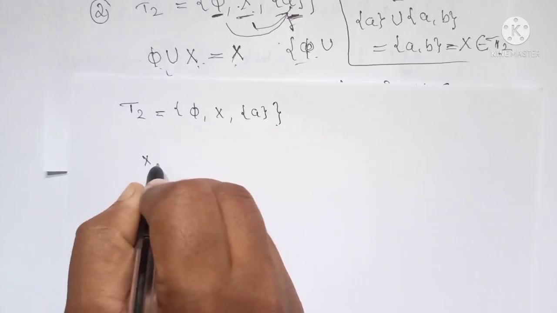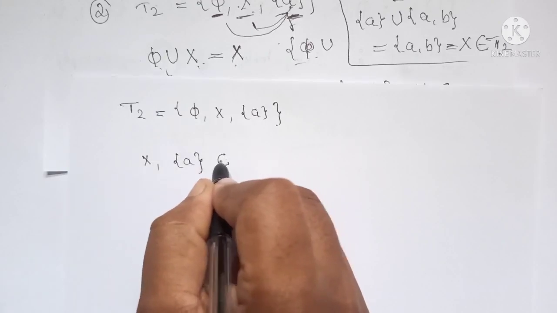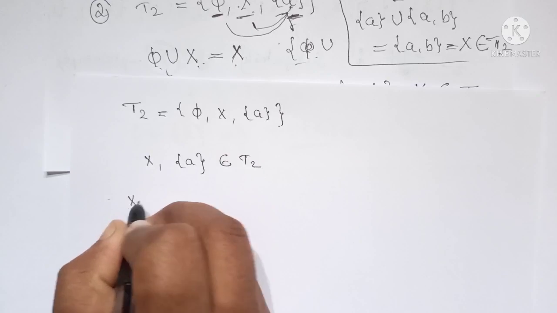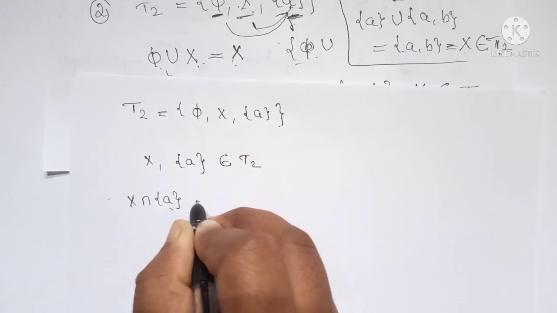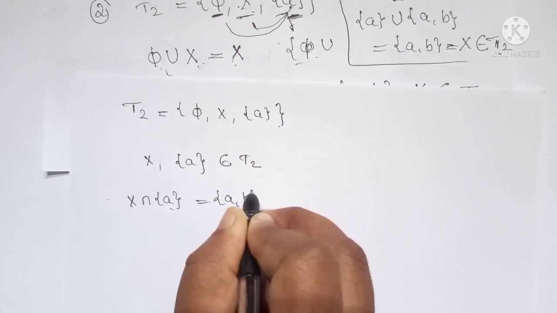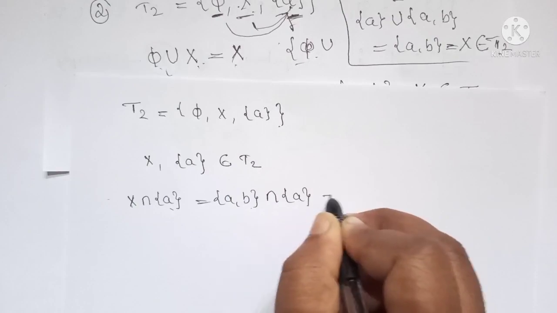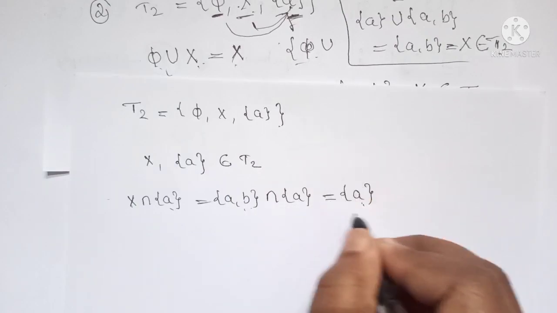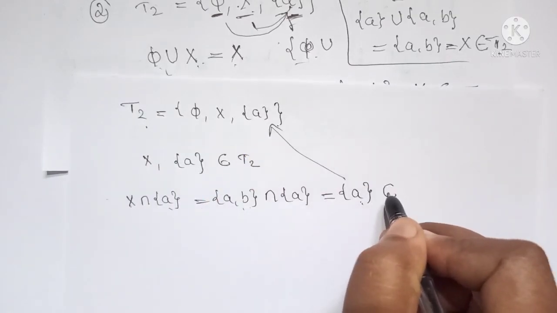So let us check. First consider any two elements here. I will consider X and A, which belong to T2. Their intersection X intersection A: X is the whole set {A, B}, and A, so their intersection is A. Yes, it belongs to T2.